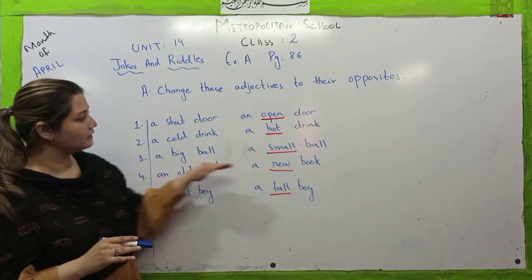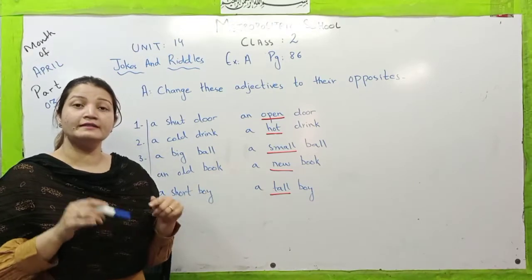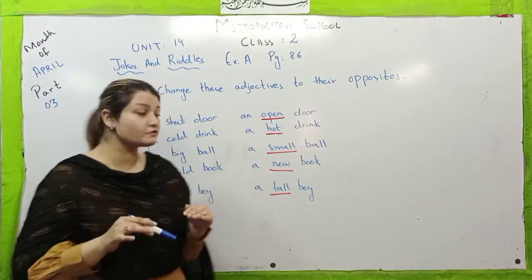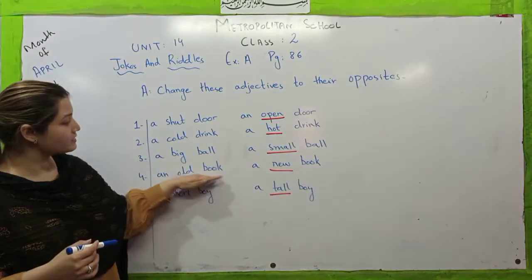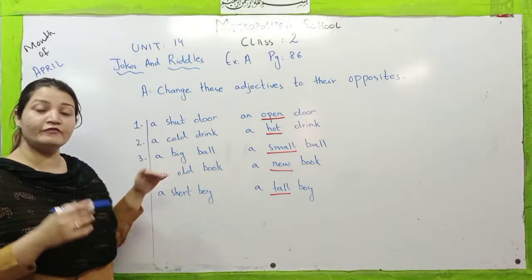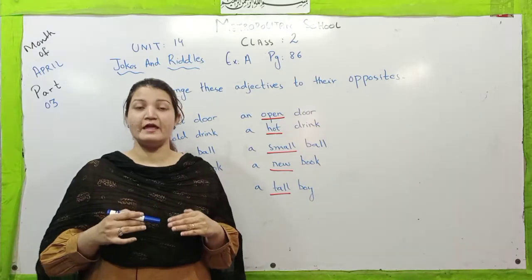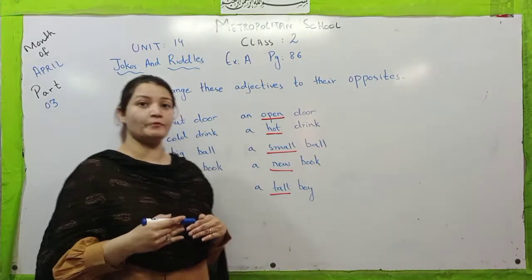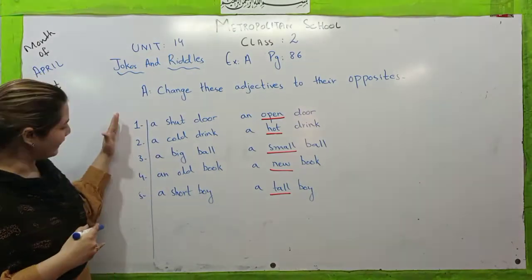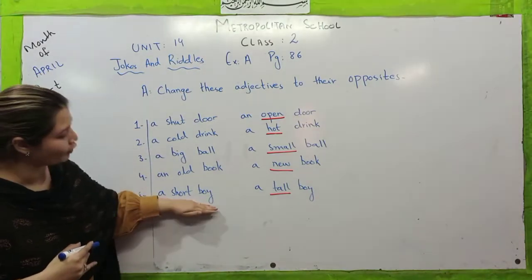An old book, a new book. Now this is the quality of this phrase, that the book is new or the book is old. So in this we are learning the adjective as well as how to transform these adjectives into the opposites, into the antonyms.